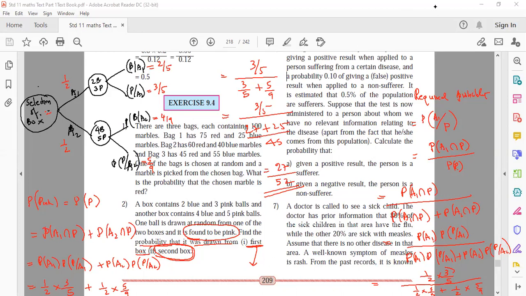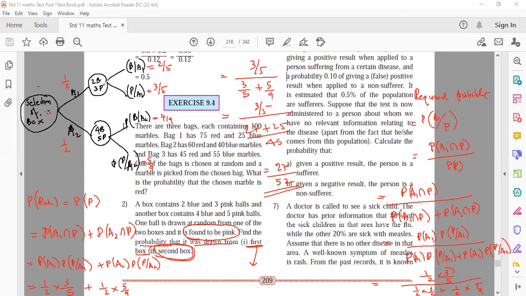So that you will do as homework. If you draw the tree diagram, this chapter will be very easy. What is experiment 1? You have to identify. Then you have to identify different possibilities of experiment 1. Then draw the branches, followed by whatever the second experiment.